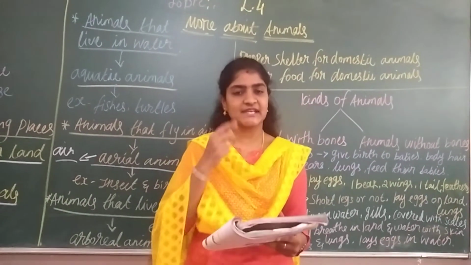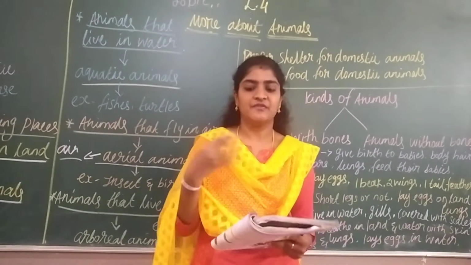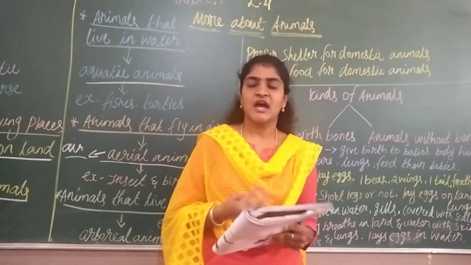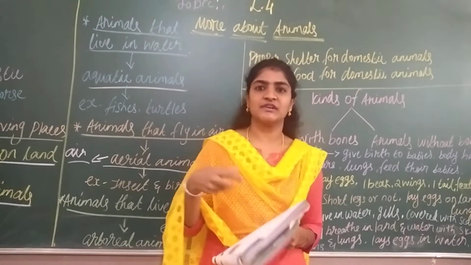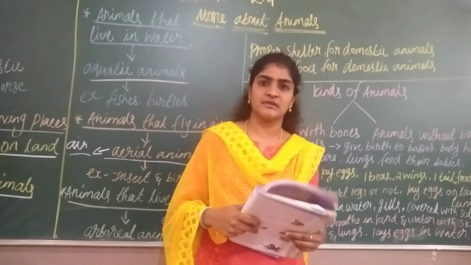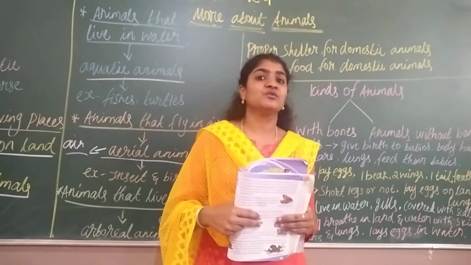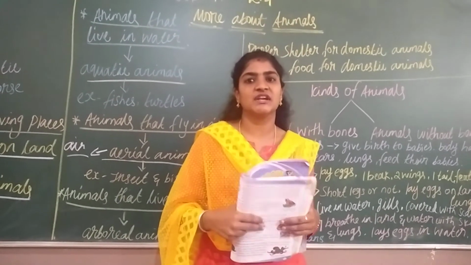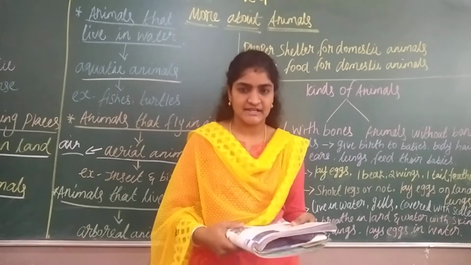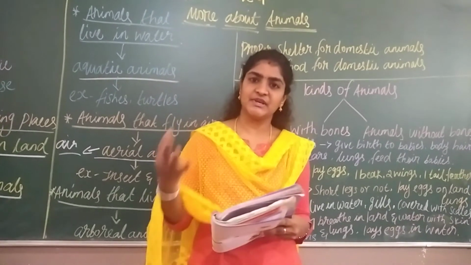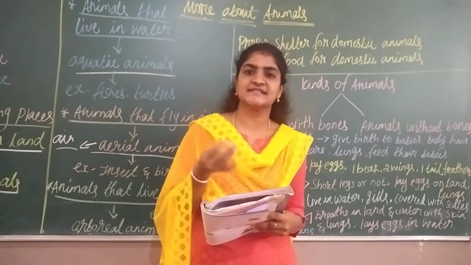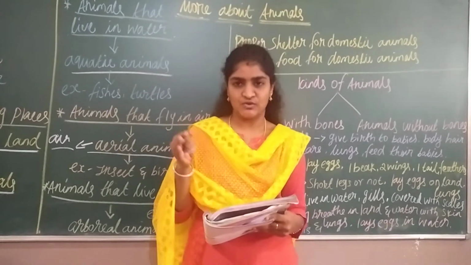And the eating habits of animals also vary from place to place. For example, a dog eats meat and also rice products, but birds eat only cereals, pulses and grains. So the shape, size and color vary from animal to animal.